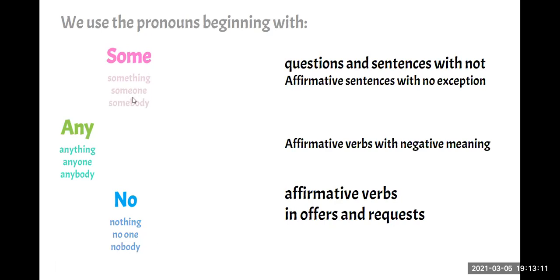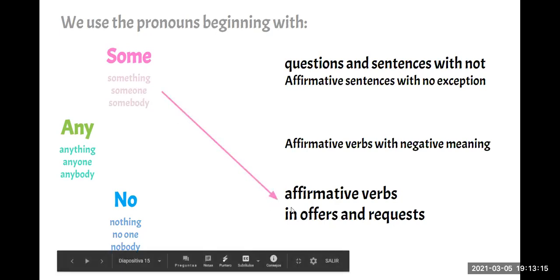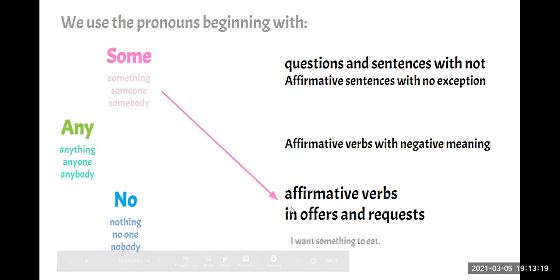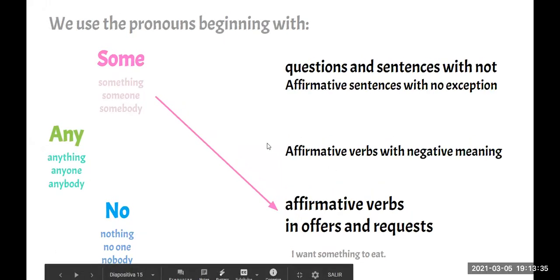Affirmative verbs in offers and requests. For example, I want something to eat. Okay, as you can see, the verb in this sentence is affirmative. So when we have an affirmative sentence, we use something, someone, or somebody.